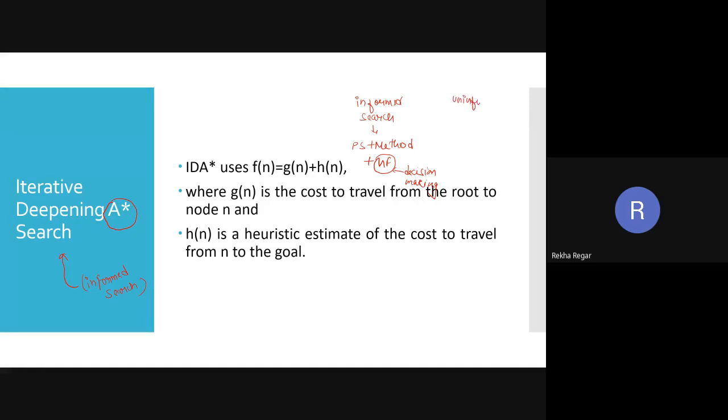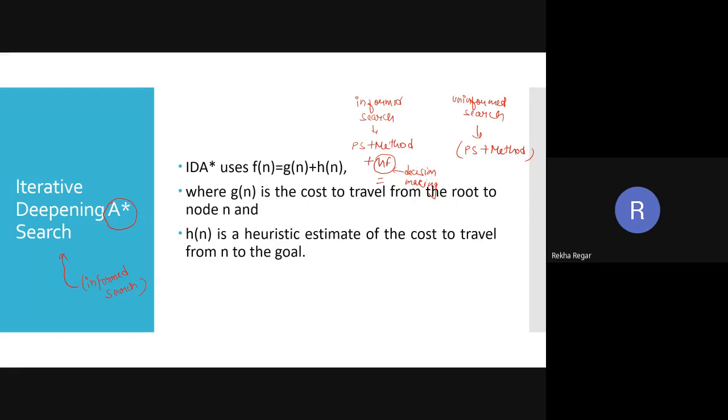Whereas uninformed search only takes the problem statement and method. It only considers the problem statement and method. If it applies some decision making, then what Harsh says is correct. It means it gives a solution with efficient memory management, and you can say time concepts or time scenarios like that.